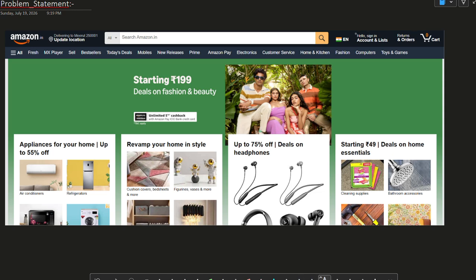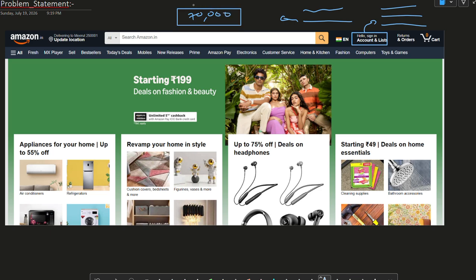Then a history is recorded for you: what you have done that day, what you usually search for, what you add to the cart, when you abandon, and at what time. If you are looking at very costly things, you tend to abandon them. On the basis of this history, the recommendation systems work.